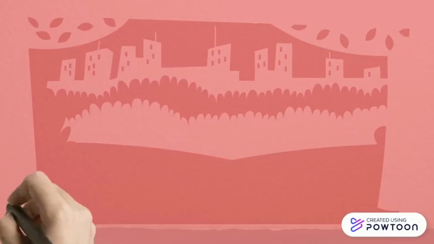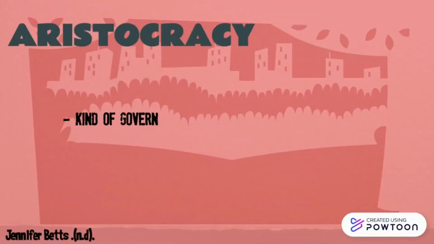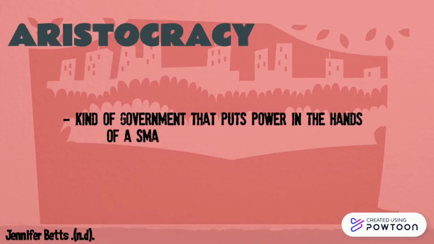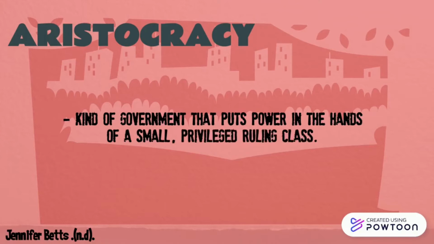The second classification in forms of government is aristocracy. It is a form of government where a small group of elites rule. Aristocrats or the ruling elites tend to join both social and economic prestige as well as political power.